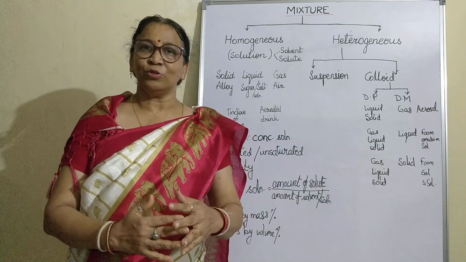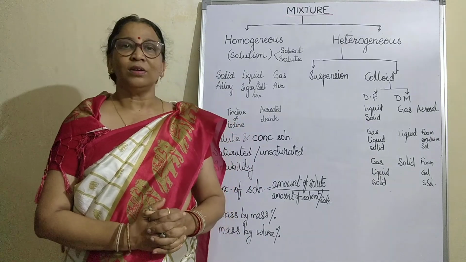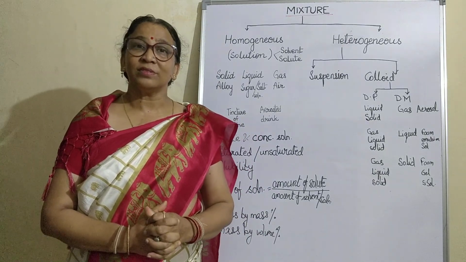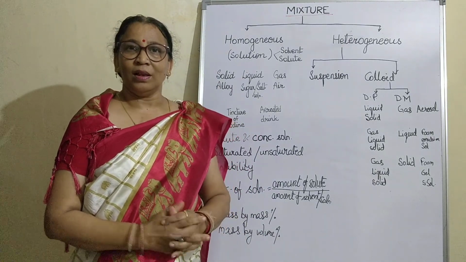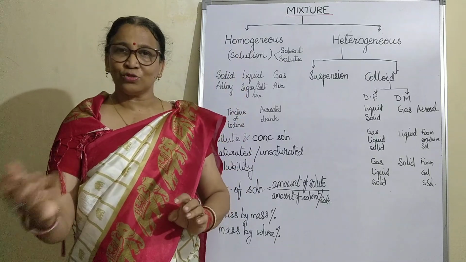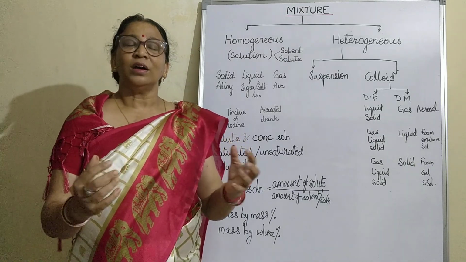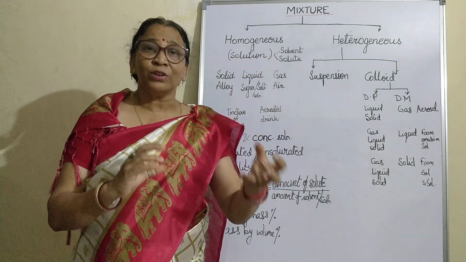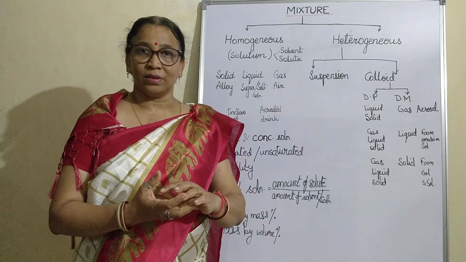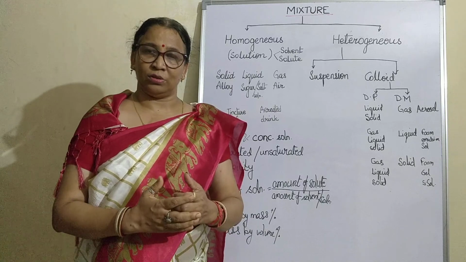So most of the things in our surroundings are not pure. We call them mixtures, like sea water, air, soil. These are mixtures because they are a mixing of different particles without any fixed proportion.